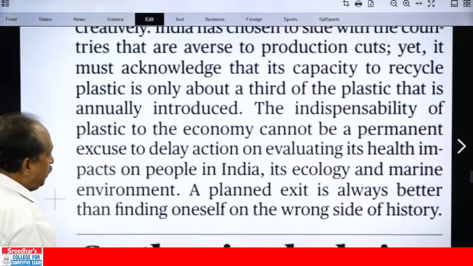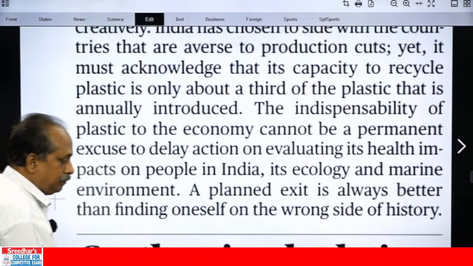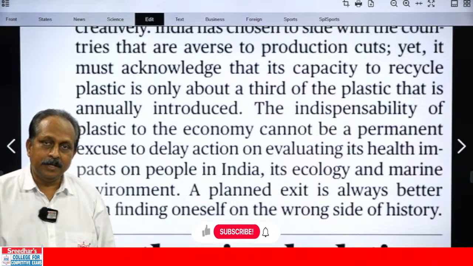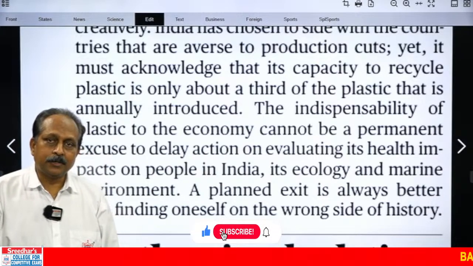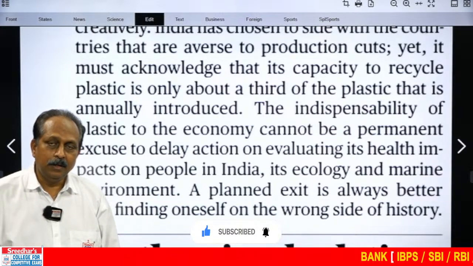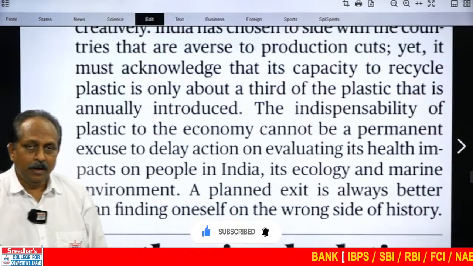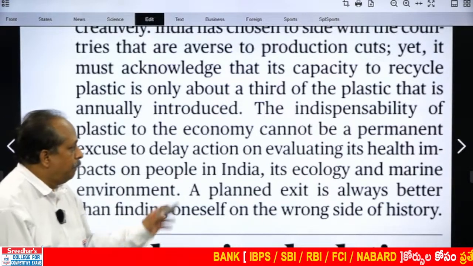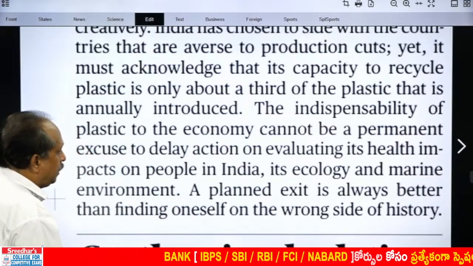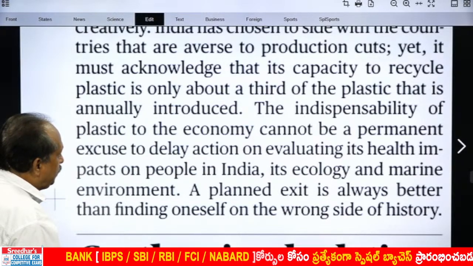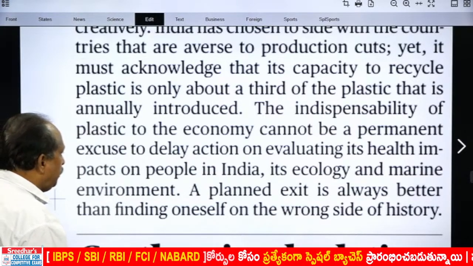The indispensability of plastic to the economy cannot be a permanent excuse. Today, those who want to continue with plastic may say, we cannot stop plastic. We have to continue because it is indispensable for the economy, for the growth of the economy. And they may give it as an excuse to continue with the plastic. But the editorial opines that cannot be a permanent excuse to delay action on evaluating its health impacts on people in India.